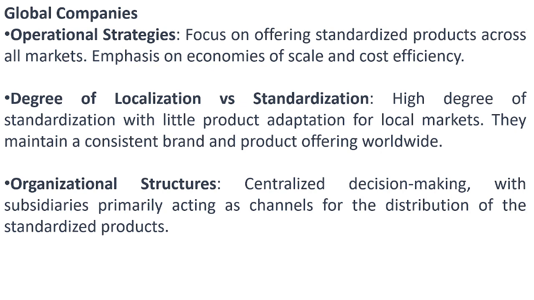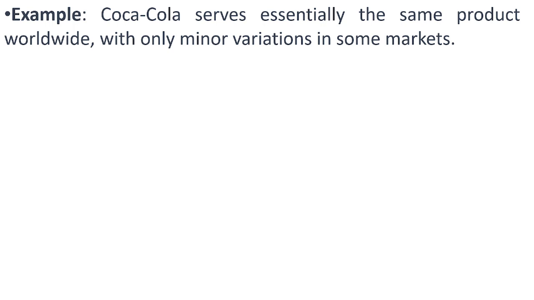There are two terms that we need to understand here: centralized and decentralized. Centralized means the power remains with a single entity, or some people. Decentralized means you are distributing the power among people. So in global companies, it's a standardized decision making process. Example: Coca-Cola serves essentially the same product worldwide with only minor variation in some markets. We have already discussed the example.